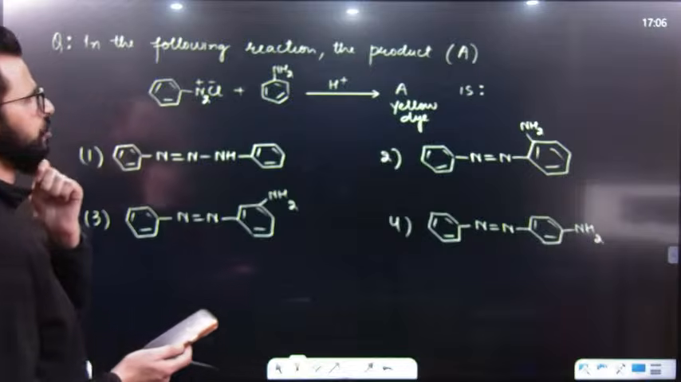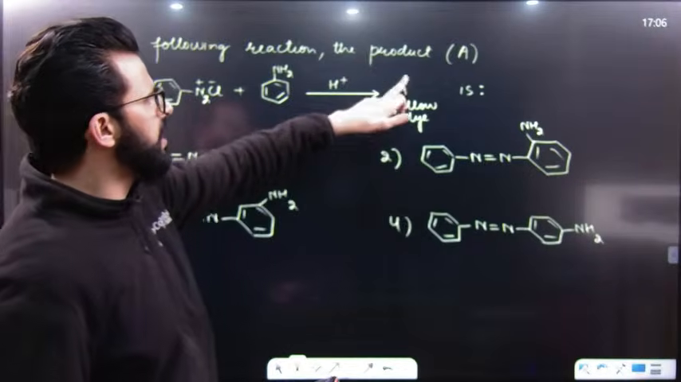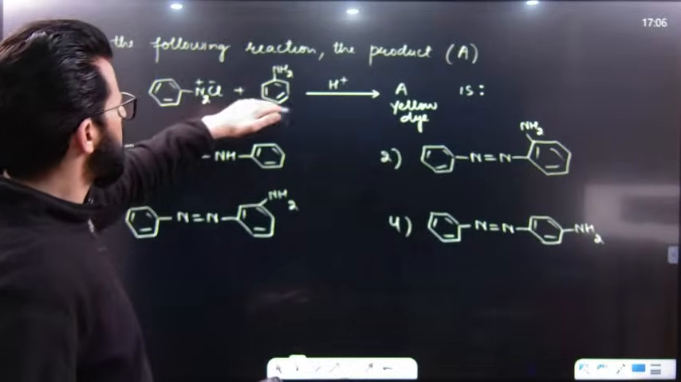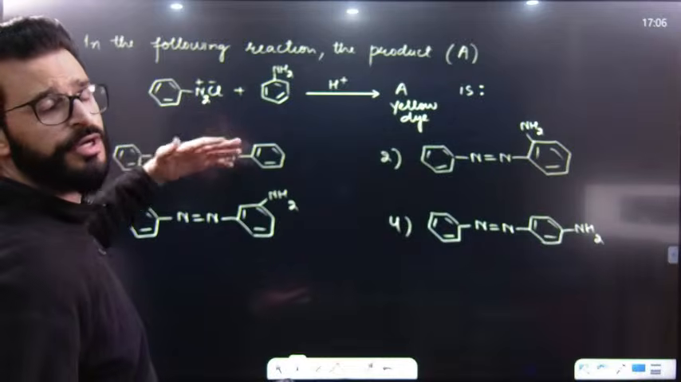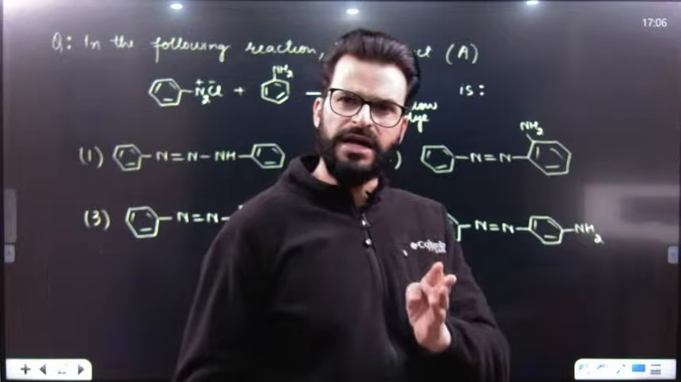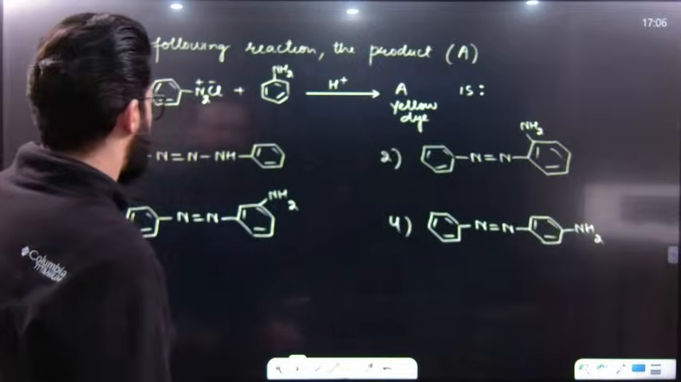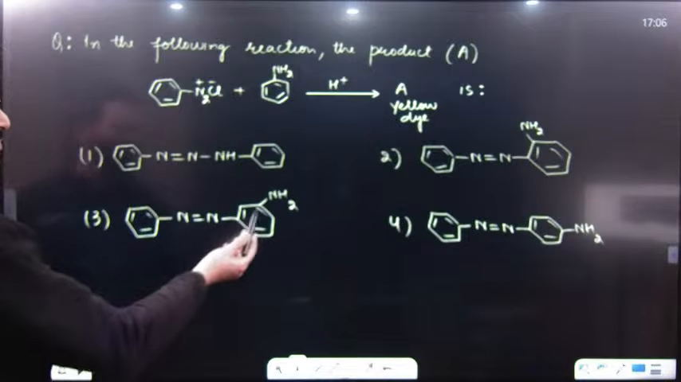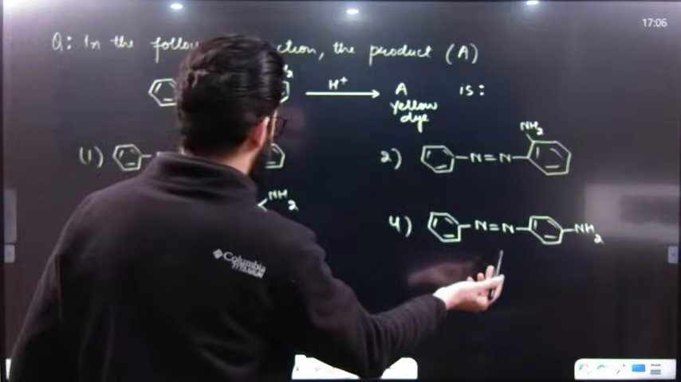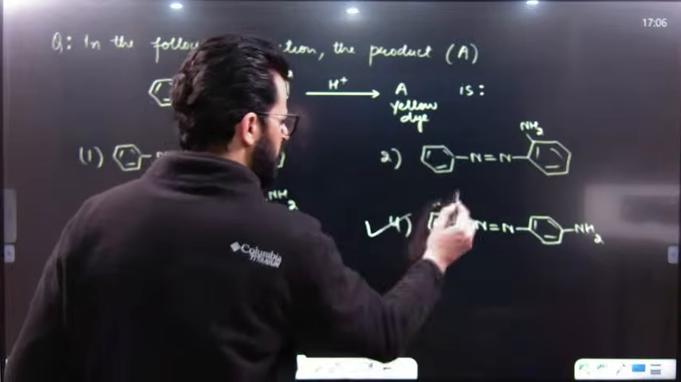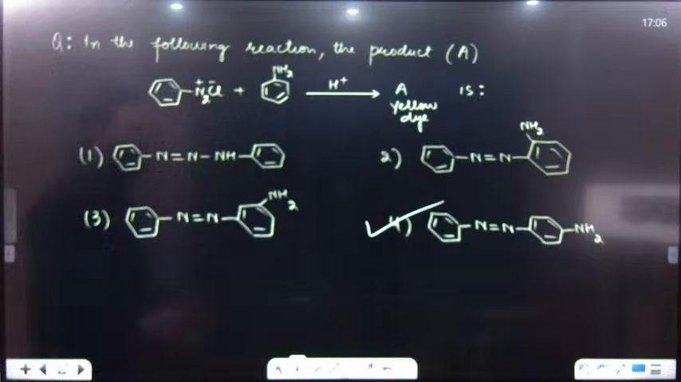In the following reaction, the product A is a yellow dye. This is aniline, this is benzene diazonium salt. So it will result in the formation of para-amino azobenzene, or 4-amino azobenzene. Now have a look, this is ortho, this is ortho, this is meta, this is ortho, this is para. So it is para amino azobenzene. Exactly, this is the right answer.